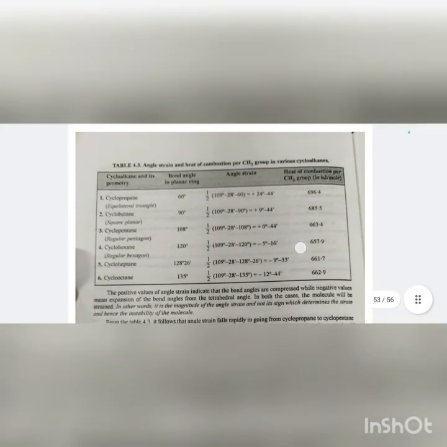Angle strain is equal to 1/2 (109 degree 28 minutes minus the bond angle in the planar ring). Now we will calculate the angle strain for cyclopropane. 1/2 (109 degree 28 minutes minus the angle in the planar ring of cyclopropane, which is 60 degree). After solving this calculation, we get the angle strain, that is 24 degree 44 minutes. Similarly, we will calculate for cyclobutane, where the angle is 90 degree, and we get 9 degree 44 minutes.